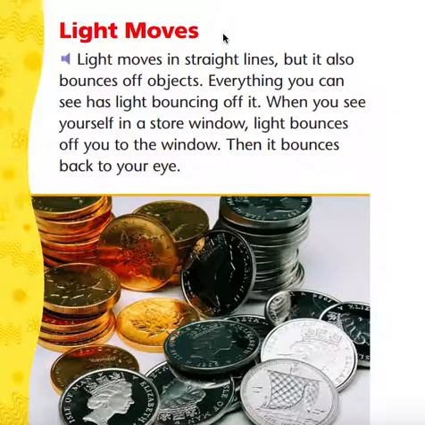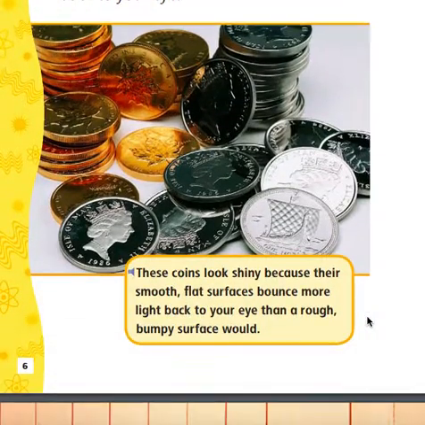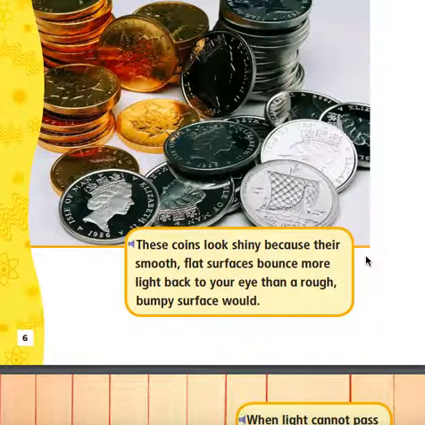Light moves. Light moves in straight lines, but it also bounces off objects. Everything you can see has light bouncing off it. When you see yourself in a store window, light bounces off you to the window. Then it bounces back to your eye. These coins look shiny because their smooth, flat surfaces bounce more light back to your eye than a rough, bumpy surface would.